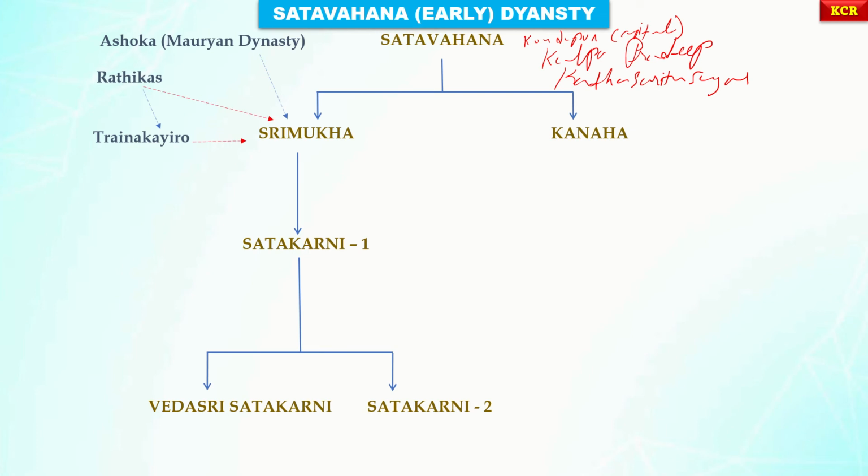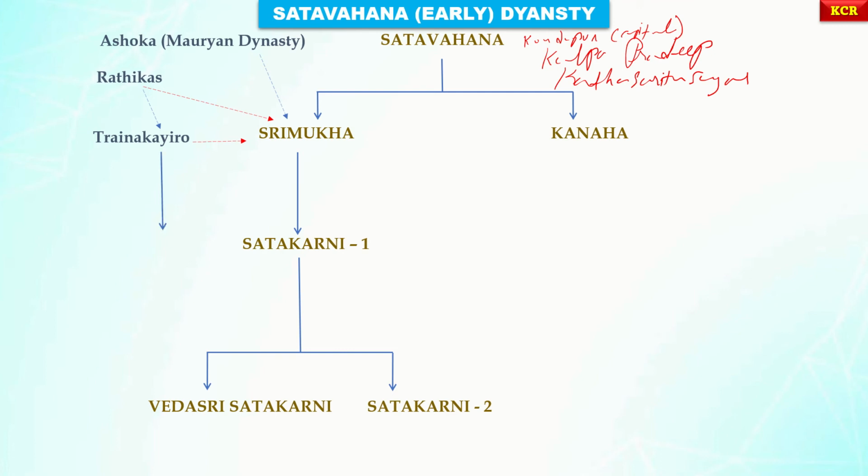Please do remember, this is a very, very important point. After the defeat of the Ratikas and his vassal Trinkaryu, Srimukha consolidated his position further by entering into a matrimonial alliance with them. And what is that matrimonial alliance?